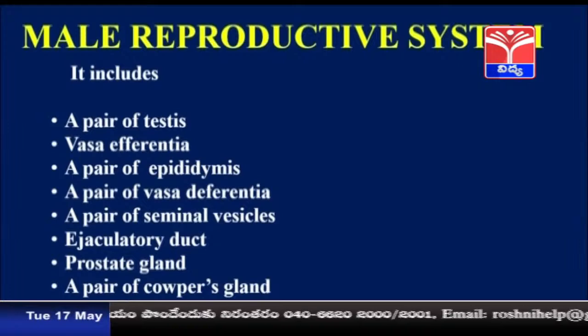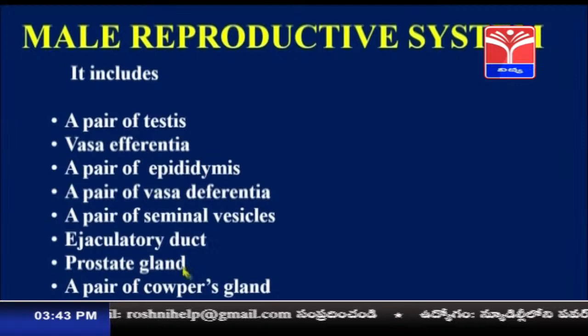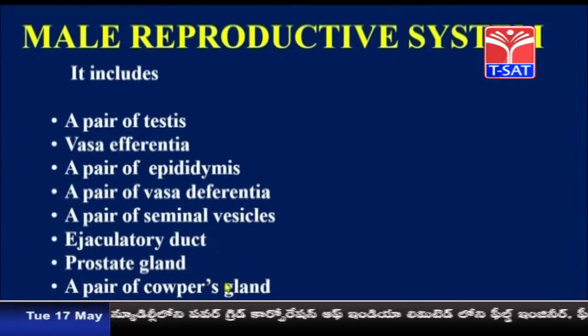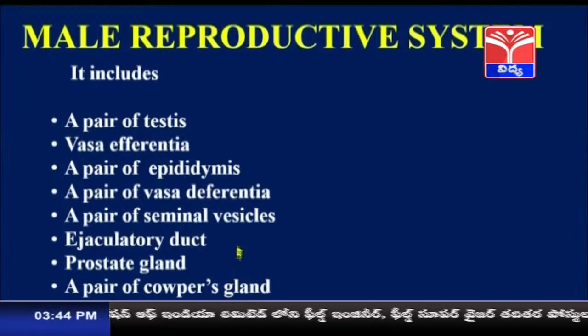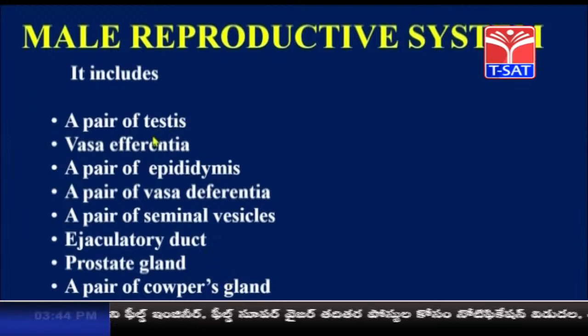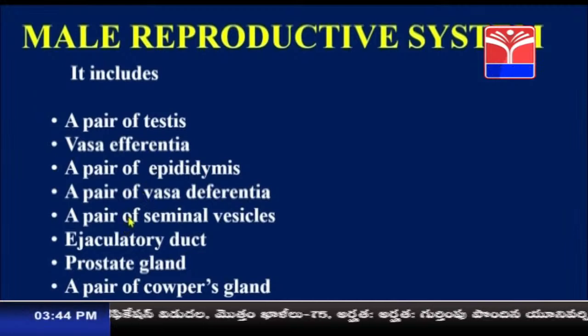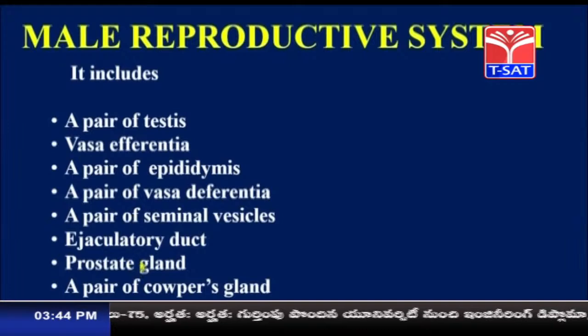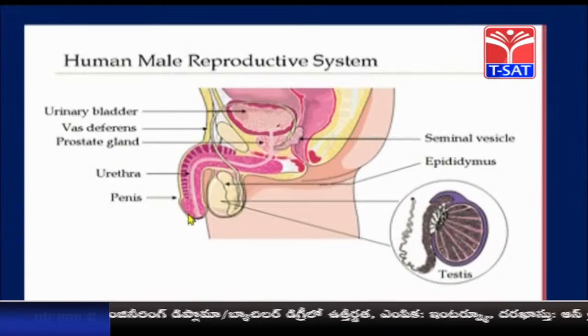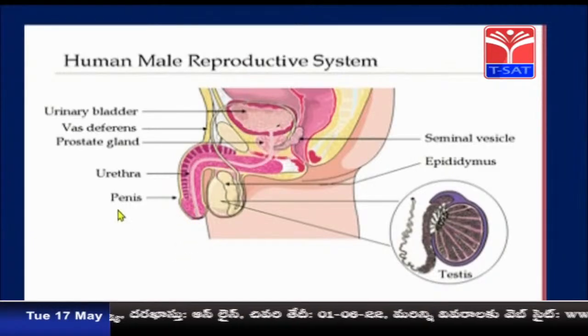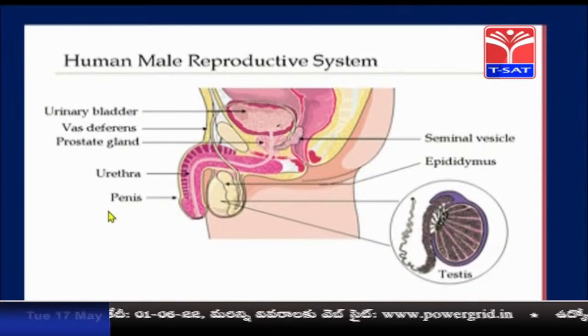These three, the seminal vesicles, prostate gland and Cowper's glands, are called accessory glands, and the liquid produced by them is called seminal plasma. This seminal plasma plus the sperms together is called semen, and this semen is ejaculated outside through the ejaculatory duct, and here you can see a structure called the penis. Through this, the semen is excreted outside, and that process is called ejaculation.